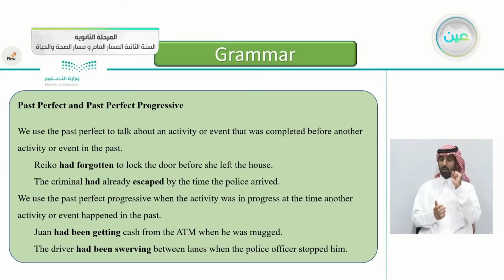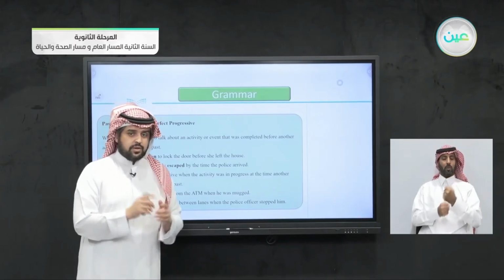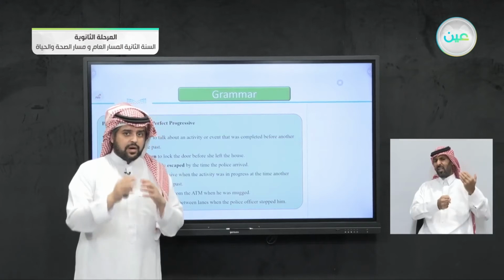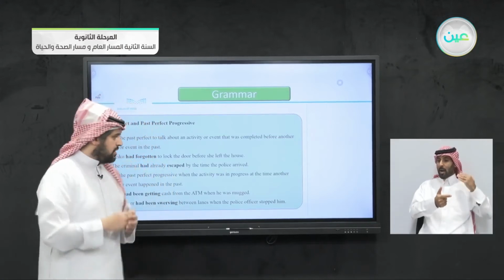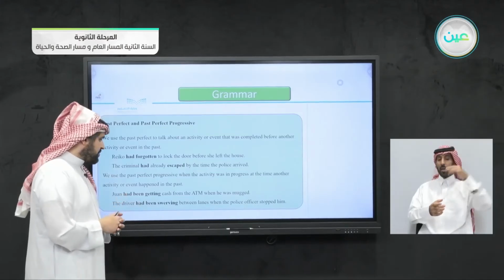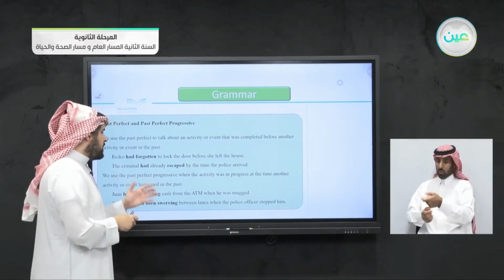We use the past perfect progressive when the activity was in progress at the time another activity or event happened in the past. So again, we're talking in the past. We have two events. One was happening while the other one was happening. So they are crossed here. Let's take some examples. Juan had been getting cash from the ATM when he was mugged.